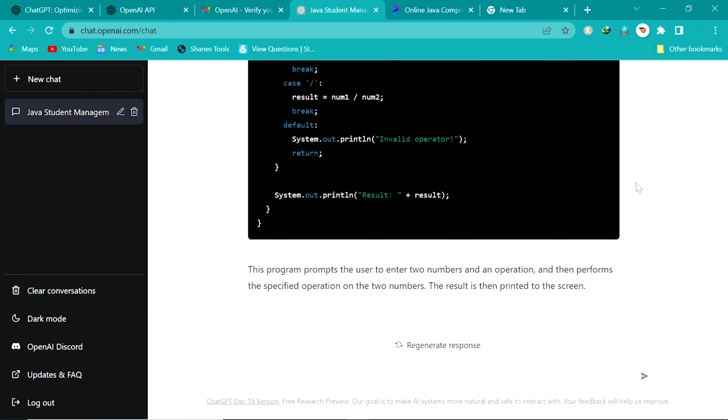Now if you want to generate the code of any project you can, but it will be a small project, not large. The large project cannot get the correct answer from ChatGPT, I think. Or you divide the complicated project into small tasks and get the output of small tasks from here and then join it. This will be better for us because long projects cannot get correct answer from ChatGPT.